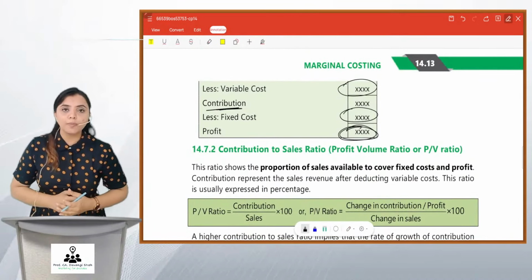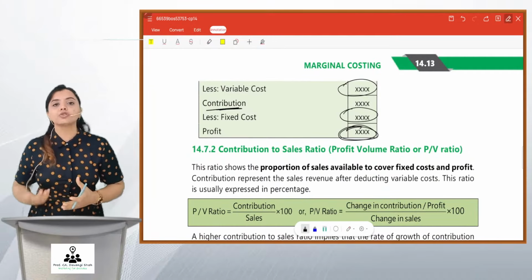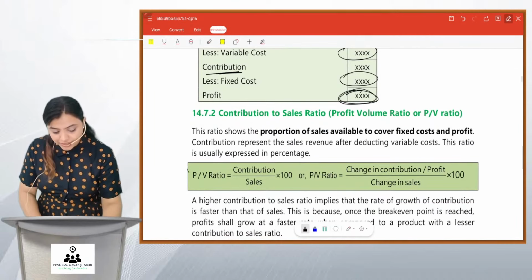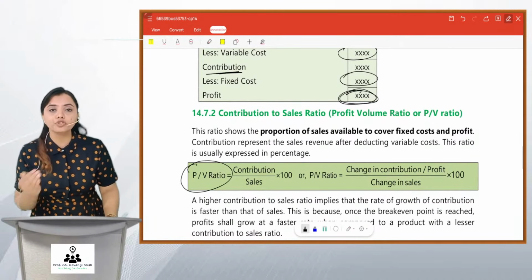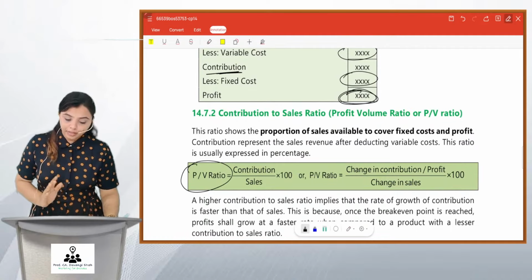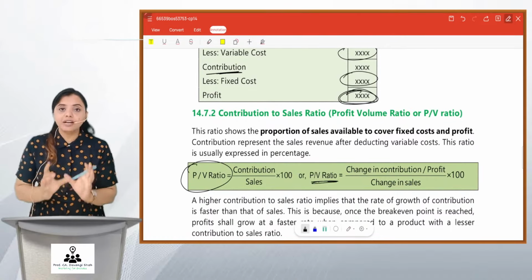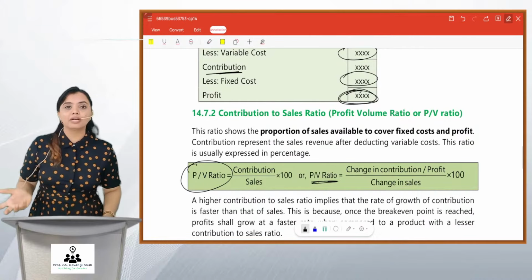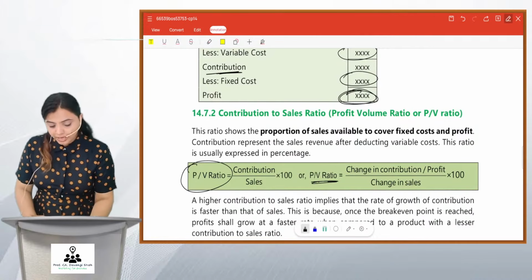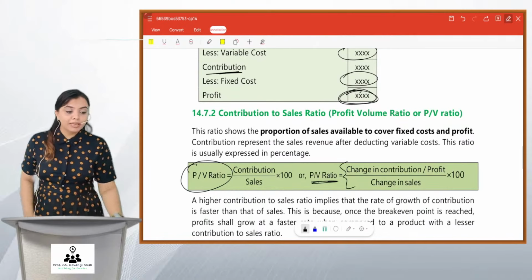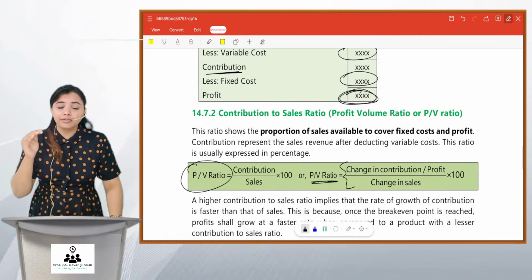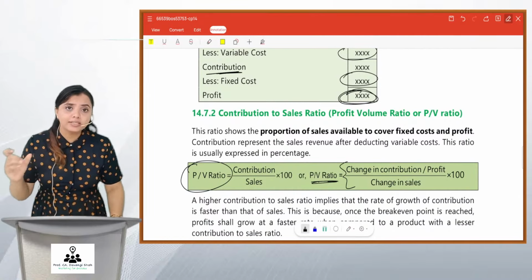Suppose I want to know my contribution percentage, what percentage contribution I've earned. That percentage contribution is nothing but, friends, the PV ratio. It is nothing but contribution upon sales into 100. Or if there are two data given for two periods like week 1, week 2, month 1, month 2, in that case, you can use this formula as well. It will be change in contribution divided by change in sales into 100.